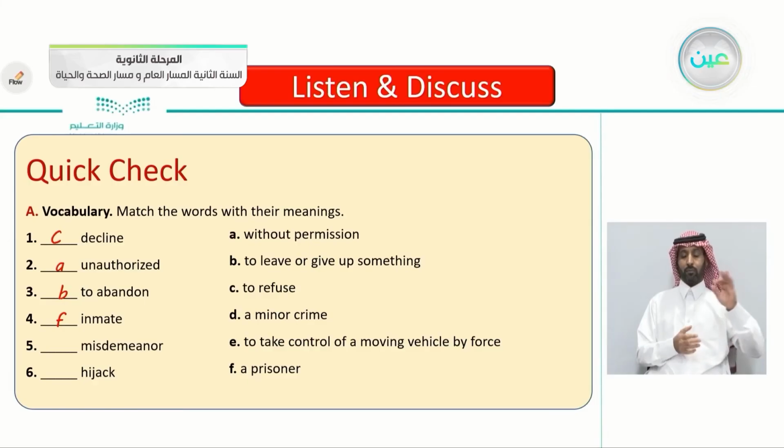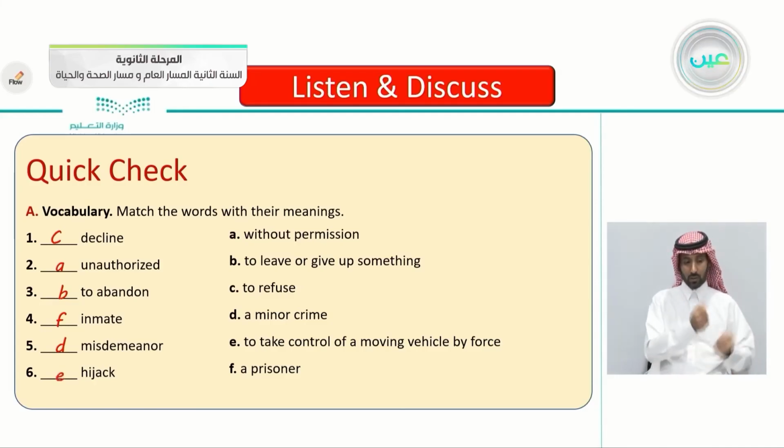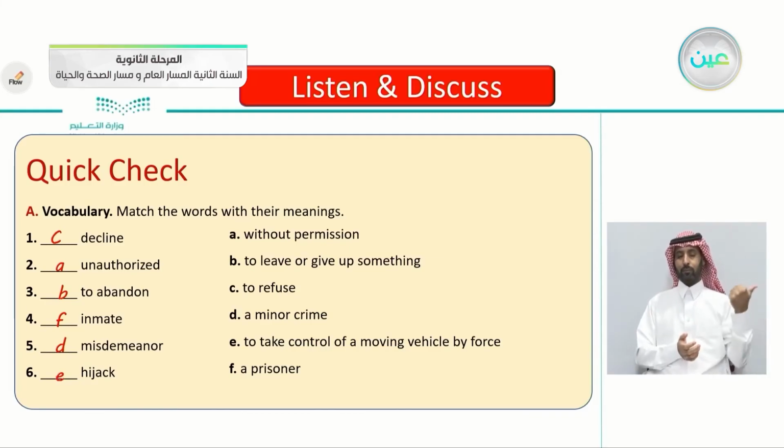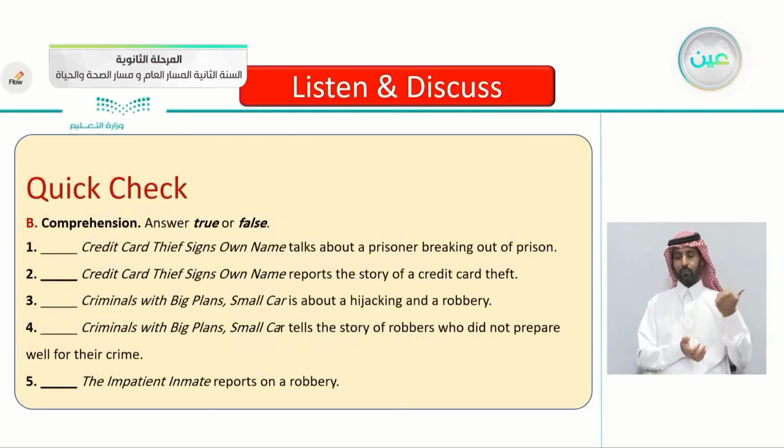Misdemeanor. I just explained the word misdemeanor, if you remember. Very good. Misdemeanor with the letter D. A minor crime, a small crime, just like he had, driving recklessly. And the last one, hijack, as I told you before, to take control of a moving vehicle by force, using force. The second part of the quick check is a true or false.